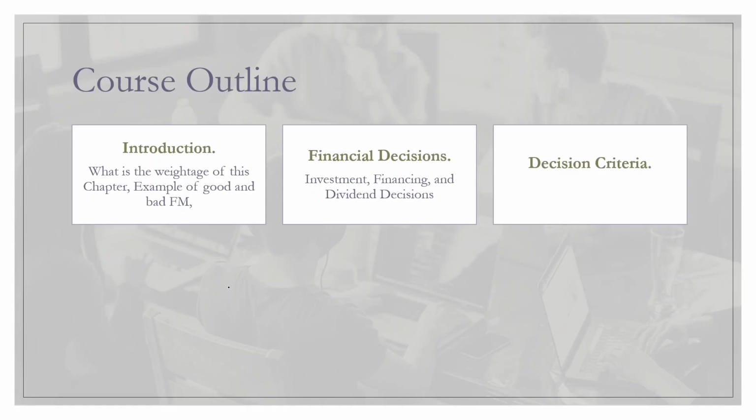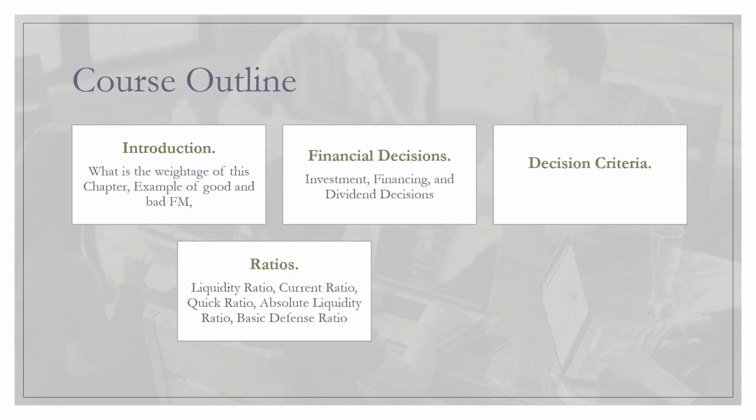Okay. Next one is decision criteria. And I'll be taking you through the ratio, the different types of ratios like liquidity ratio, current ratio, quick ratio, absolute liquidity ratio, basic defense ratio. I'll not be telling you now because I don't want you to think, oh my god, what is this? So I'll be telling you about it when I come to that part.